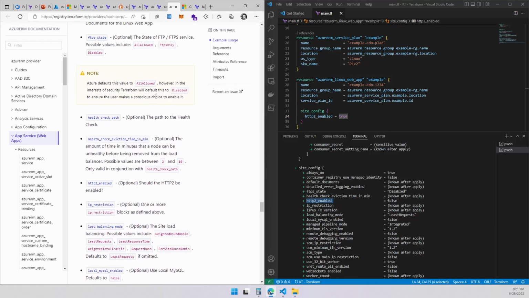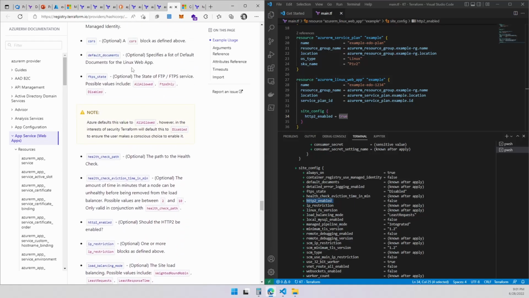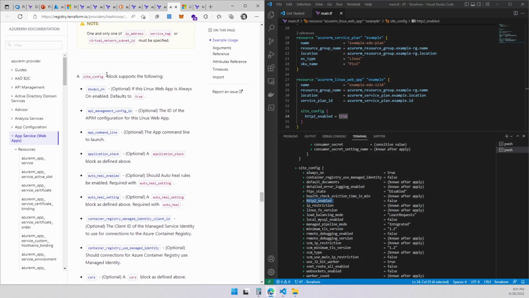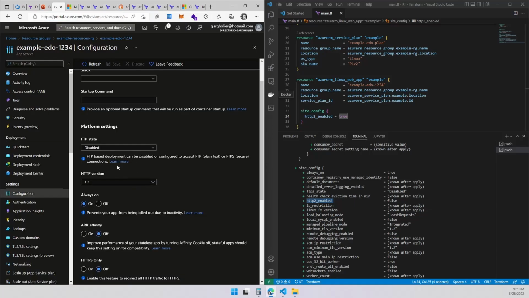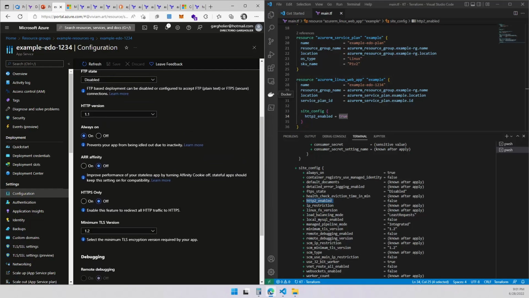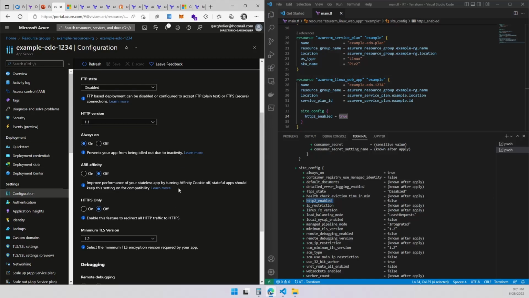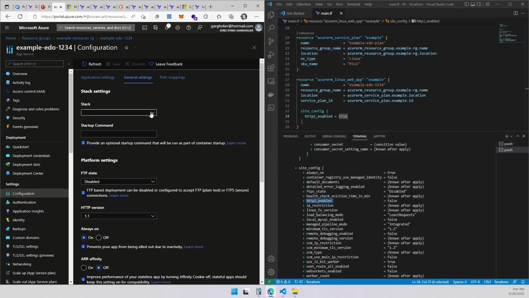This is inside of a block. Let me show you the block we're talking about. Site configuration block. This is the site configuration block. So right now it was false. Now it's true. So on our site, it was false, and I'm going to set it to true to generate a change on this one. Also the FTP, I think I can set it up to a different value.